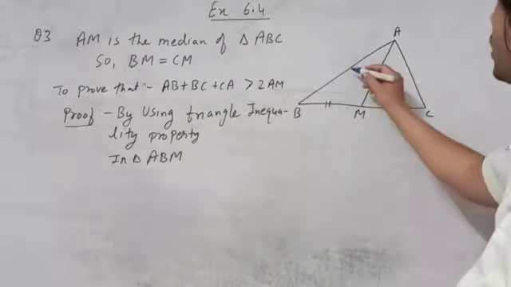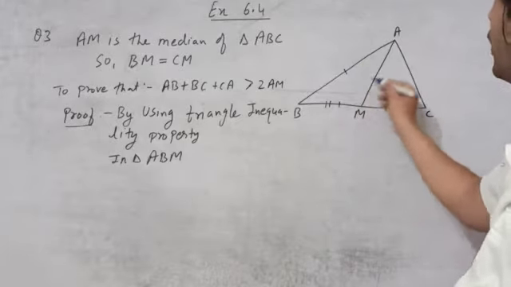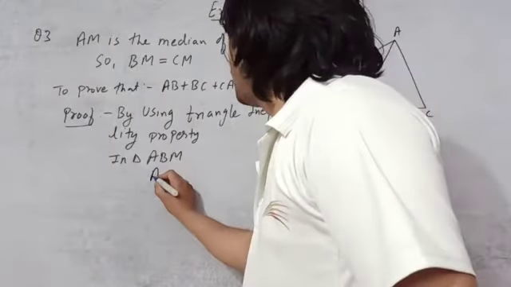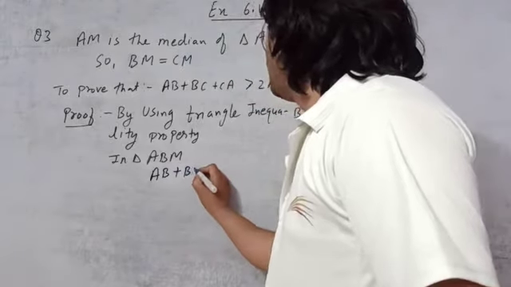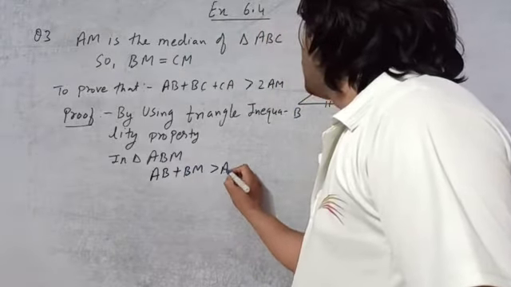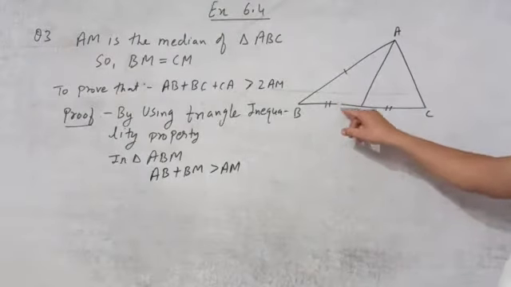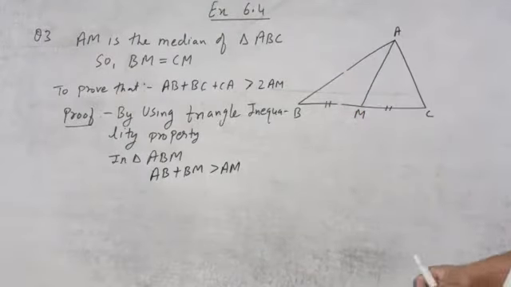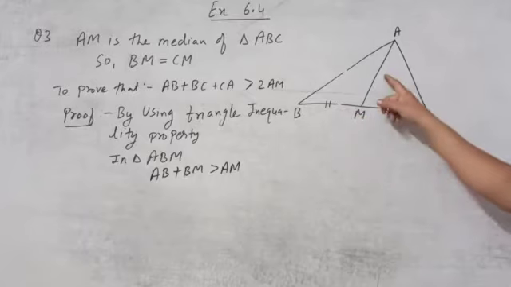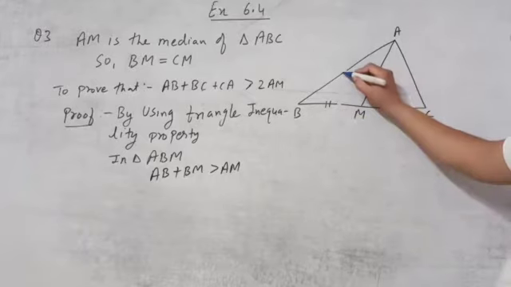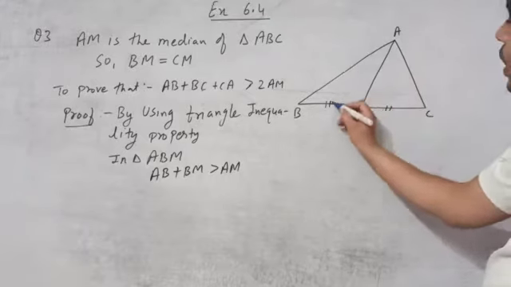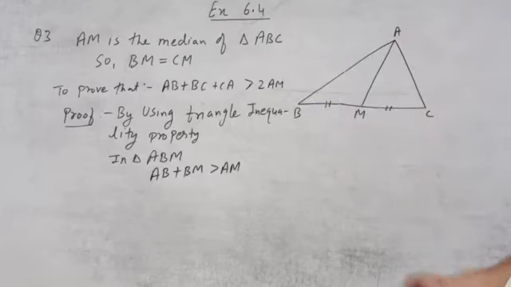So here, which sides will we take? AB plus BM will come greater than AM. So which two sides are we taking? This one and this one. We have learned the property: the sum of two sides is greater than the third side. So when we add these two sides AB and BM, it will come greater than AM.